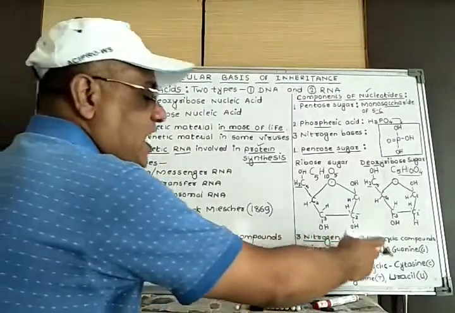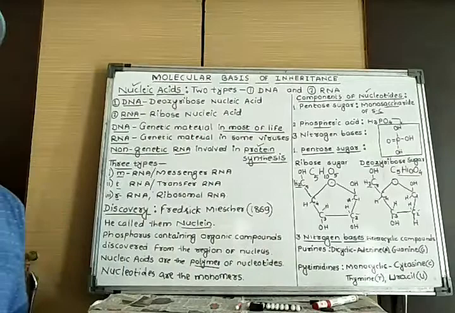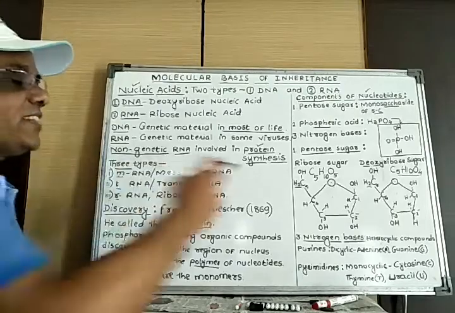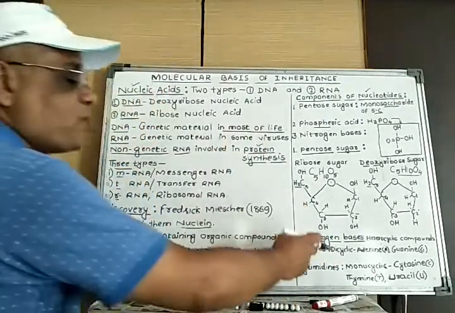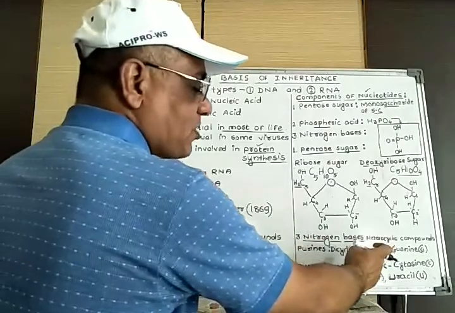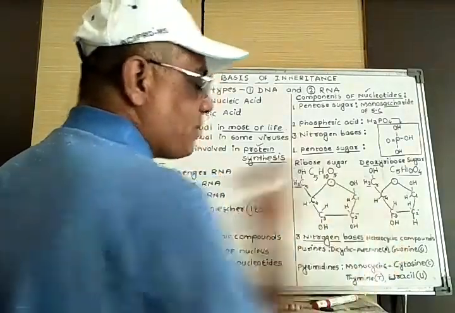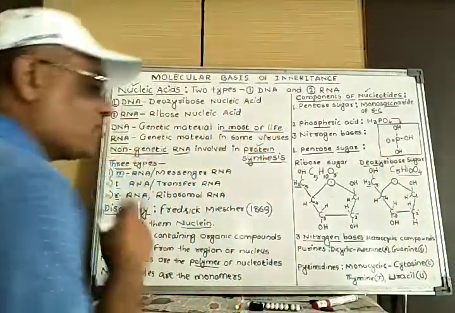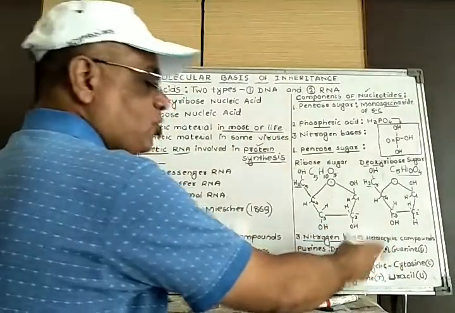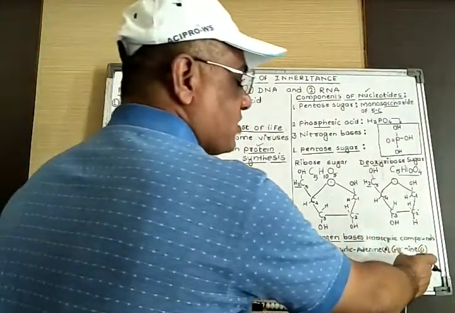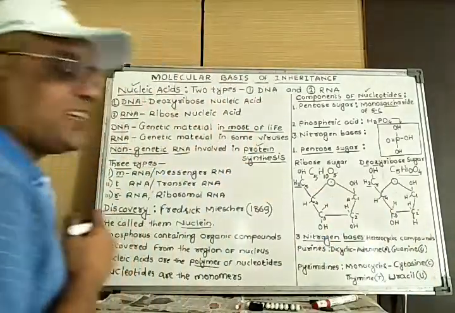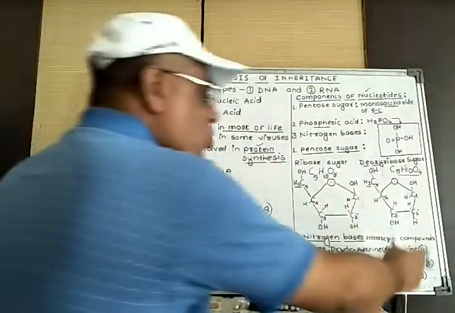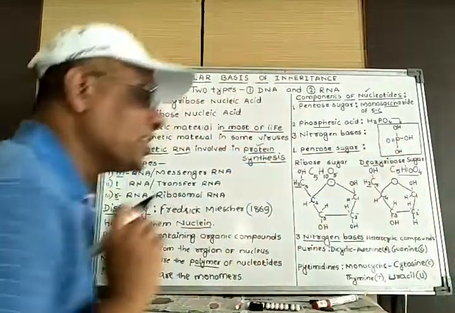And pyrimidines are monocyclic, meaning only one hexagonal ring-like structure is present, and that's why it is called monocyclic. The purines are of two types: one is adenine, represented by A, and another is guanine, represented by G. Then the pyrimidines, which are monocyclic, are of three types: cytosine, represented by C, thymine, represented by T, and uracil, represented by U.